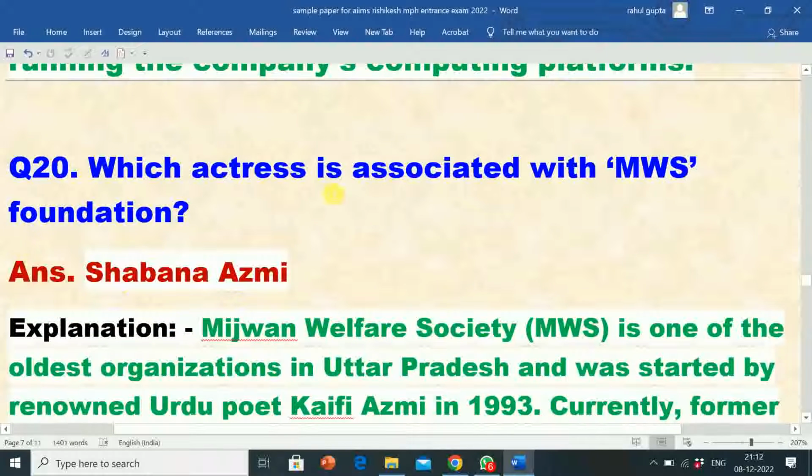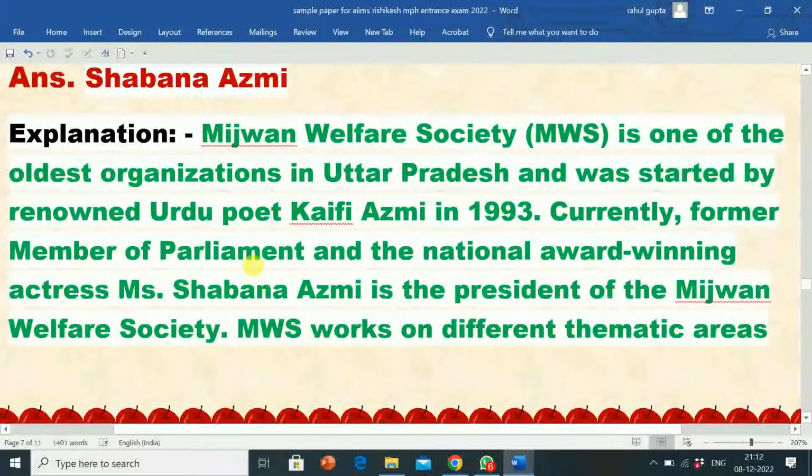Question number 20. Which actress is associated with the MWS Foundation? Correct answer is Shabana Azmi. Shabana Azmi is associated with MWS Foundation. Its explanation is